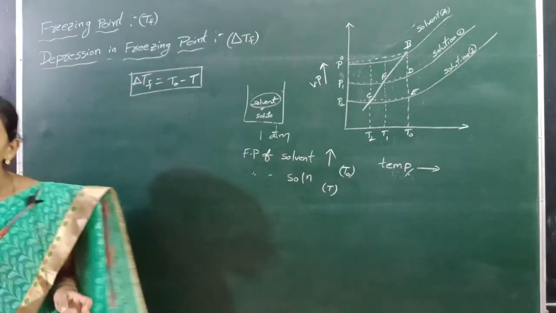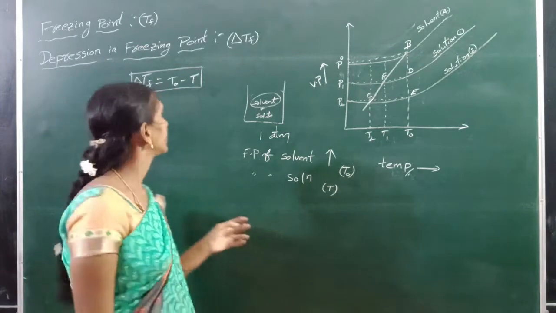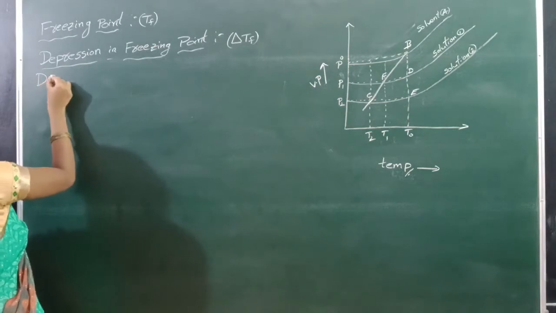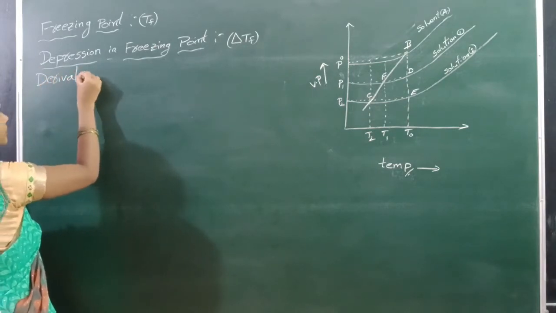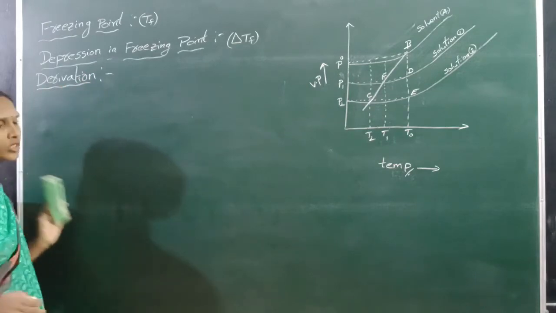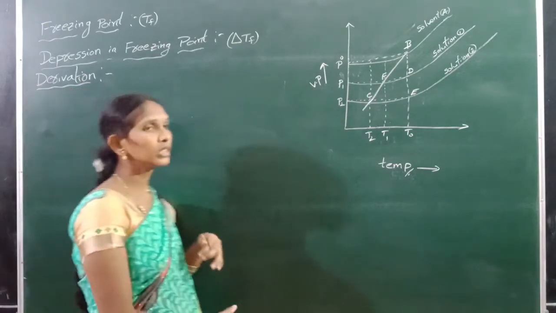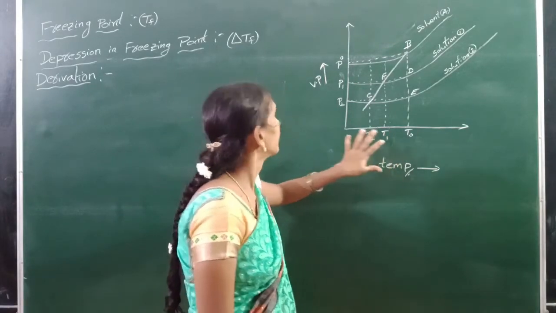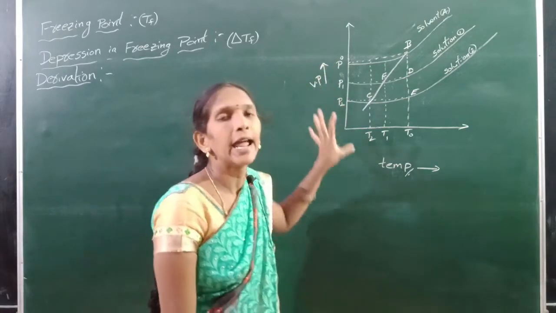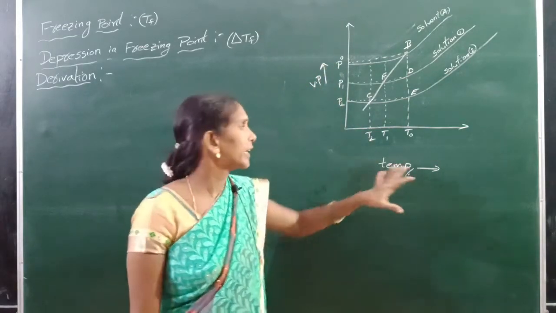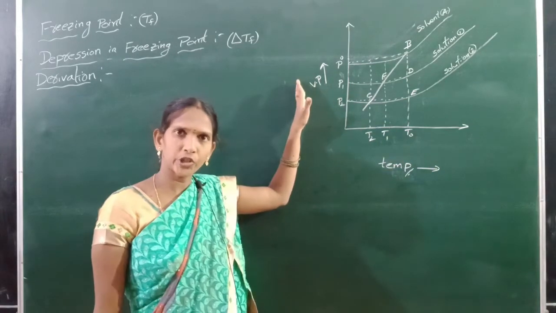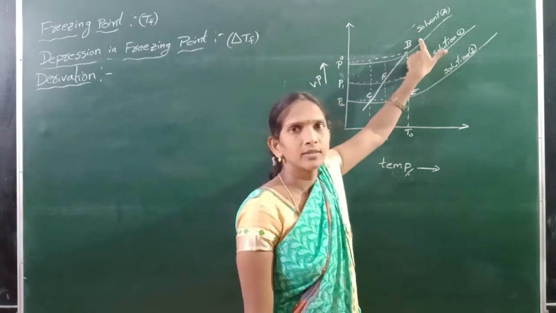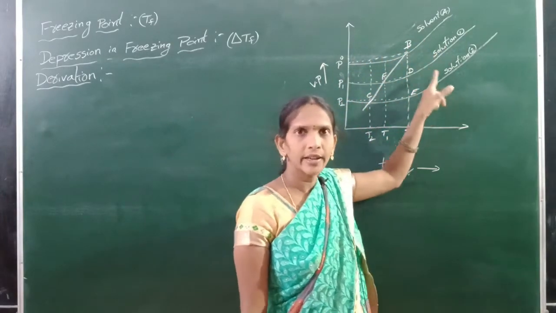Next, derivation of depression in freezing point. Let us consider a graph between temperature and vapor pressure for pure solvent and two solutions, 1 and 2.